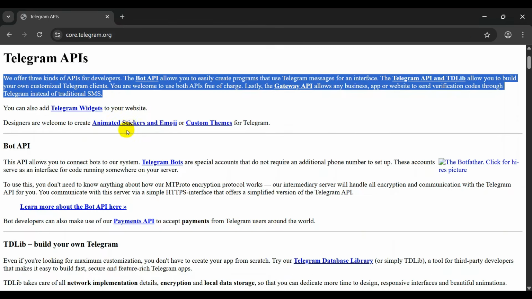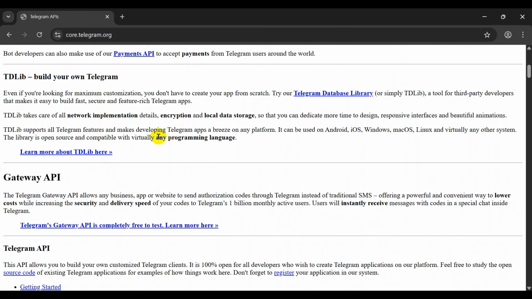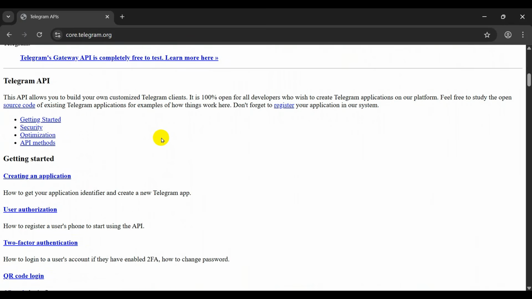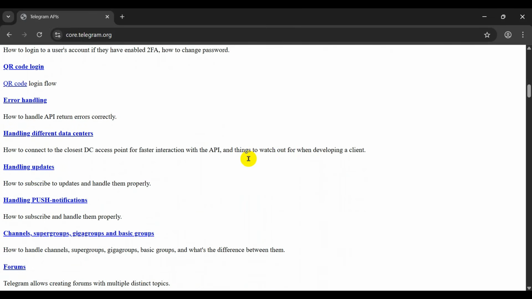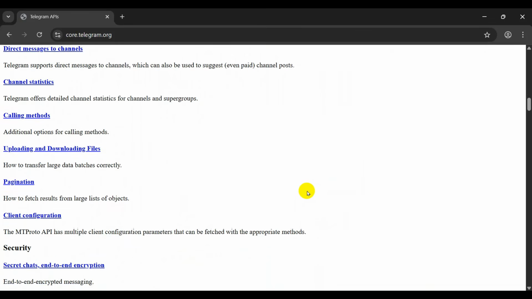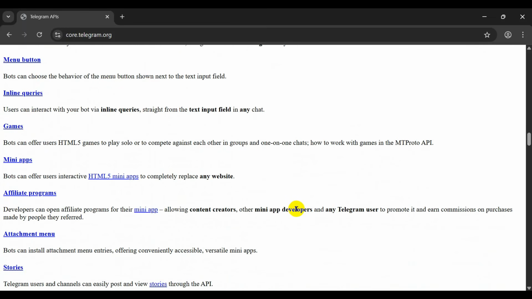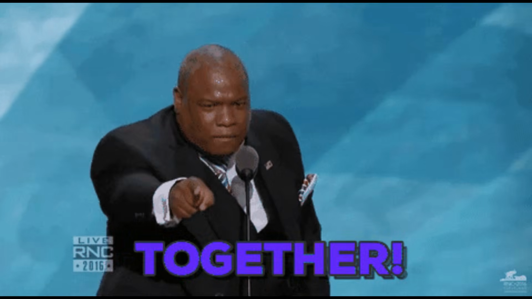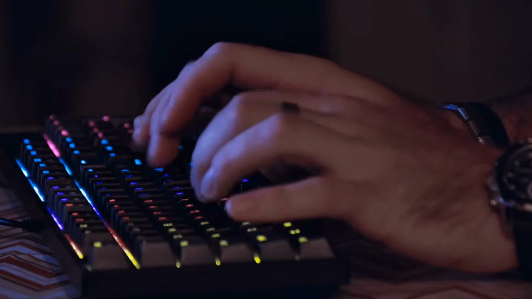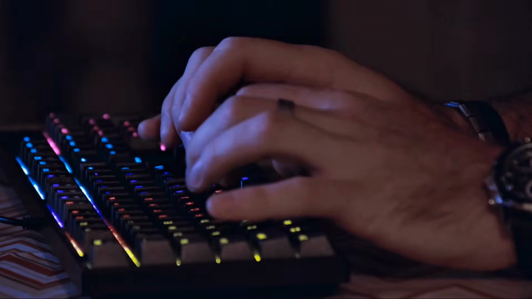Finally, let's discuss Telegram API abuse. Telegram's API provides powerful capabilities that allow developers to build applications, bots, and automation systems. Unfortunately, the same functionality can also be abused for large-scale scraping, automated messaging, spam distribution, and other unwanted activities. Taken together, these examples demonstrate how automation and messaging technologies can be leveraged in both beneficial and harmful ways.